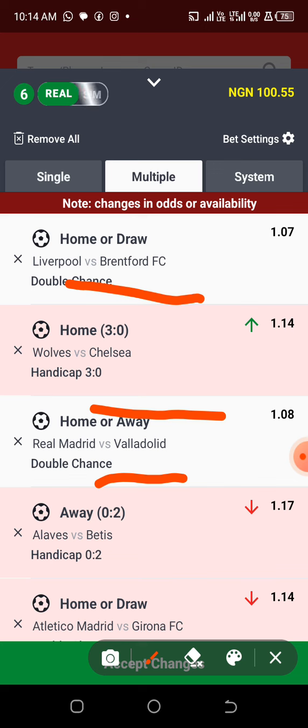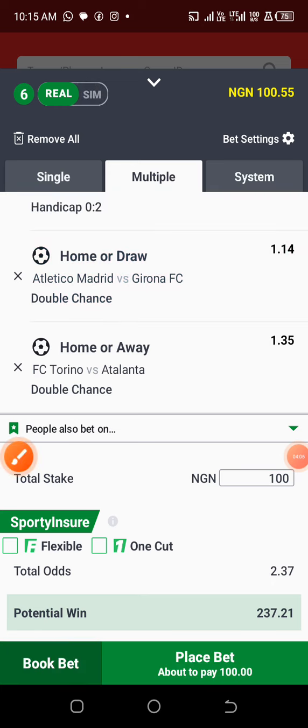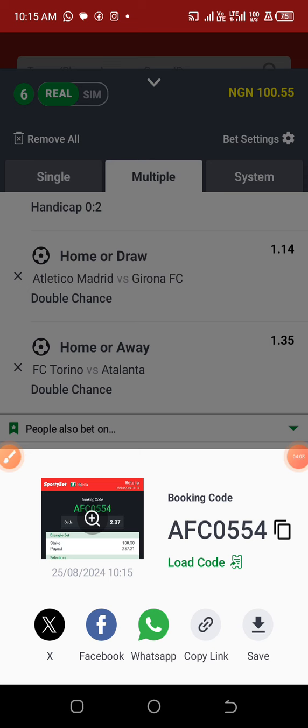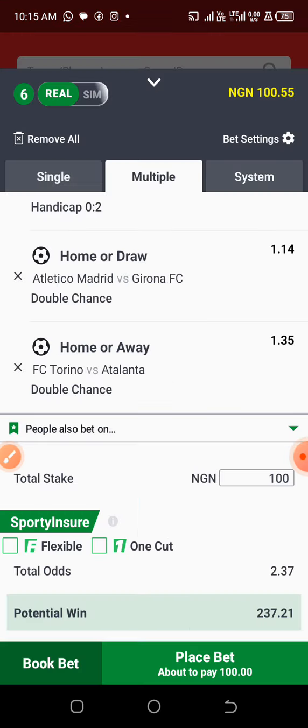So with these 6 games, we are able to accumulate 2.37 odds. For Sportybet users, the code is here. So you can access the code, and if you are not from Nigeria, just make sure that you switch the country bar to your country. Maybe if you are from Ghana, if you copy the code and you want to load it, make sure that you switch it from Ghana to Nigeria, so that you'll be able to load the code successfully. Now let's go on to check other games for today.